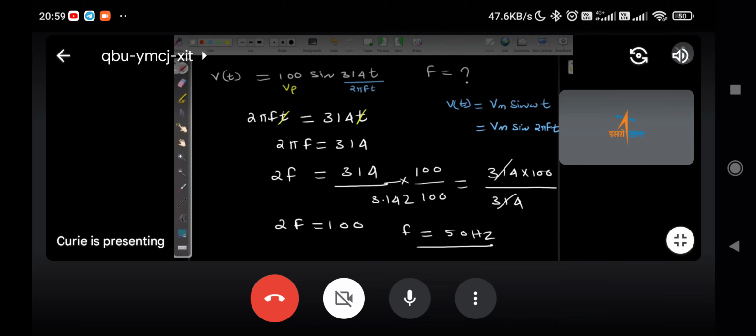So this way you should be able to simplify it. For that you need a little bit of practice. Once you see the numbers, think what is the easiest way to simplify it, so that we can save time.